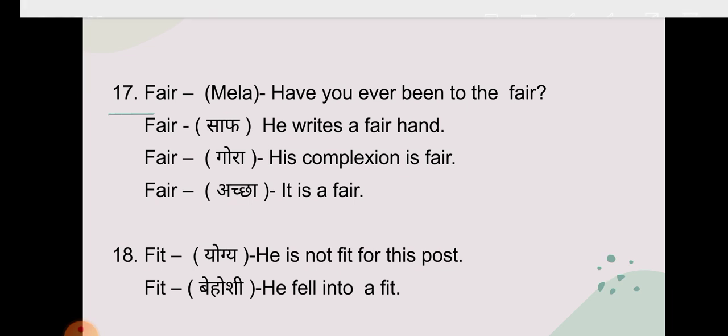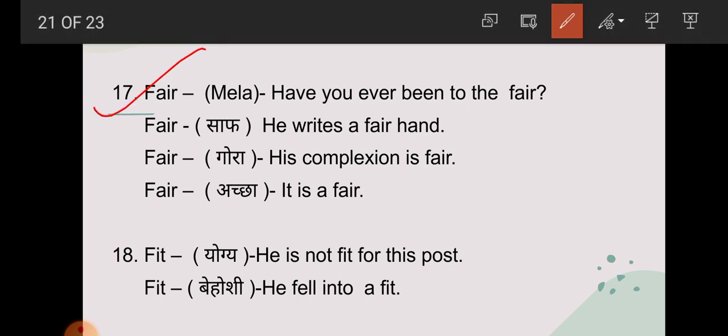Now the next one, student, fair. Have you ever been to a fair? So what is the meaning of fair, student? Mela. Now next one, fair. He writes a fair hand. So what is the meaning of fair here? Saf.